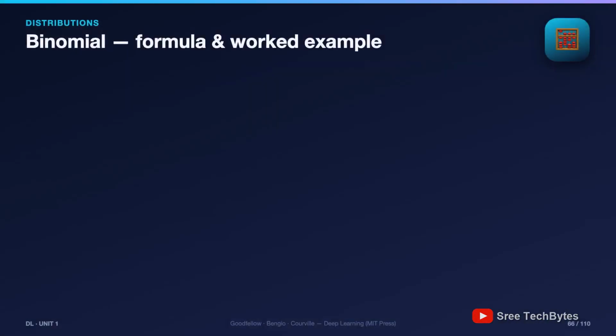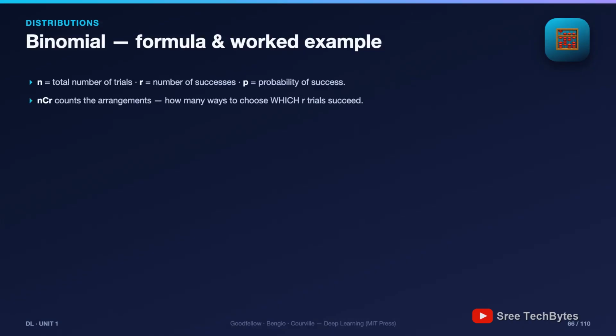Here's the binomial formula, and rather than memorizing it blindly, let's understand why it must look this way. Probability of exactly r successes equals n choose r times p to the r times 1 minus p to the n minus r. Read it as 2 questions. Question 1: what's the probability of one particular arrangement of r successes and n minus r failures? Multiply the chances: p to the r times 1 minus p to the rest. Question 2: how many arrangements are there? n choose r ways to pick which trials succeed. Multiply the 2 answers. Done.